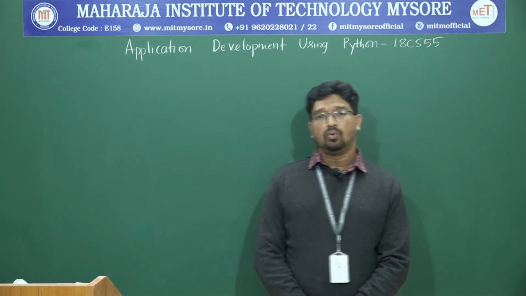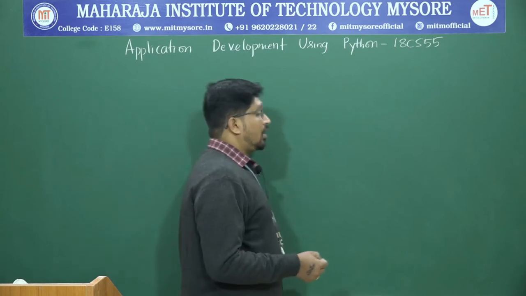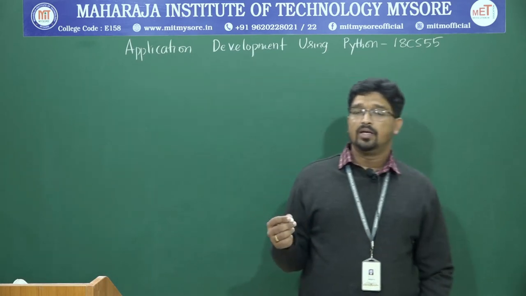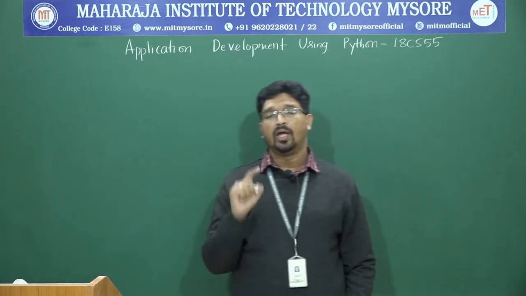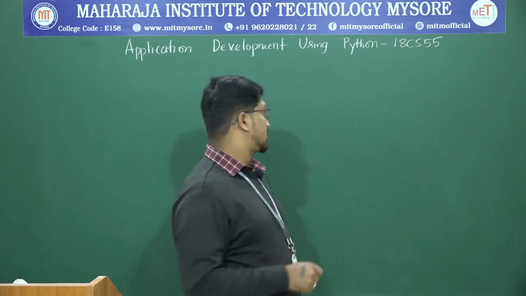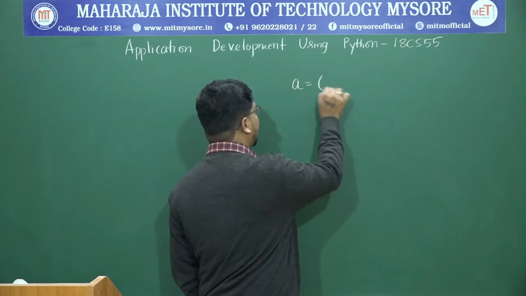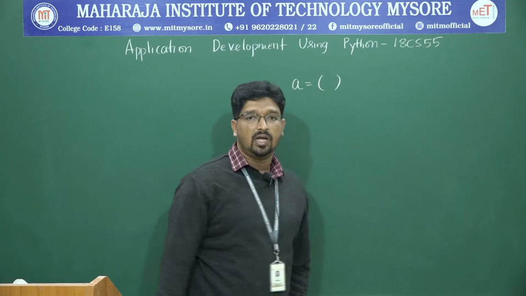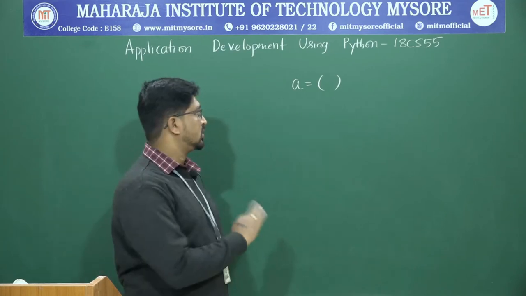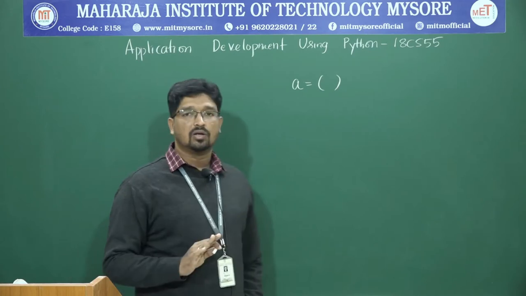Okay, how to declare a tuple? See, a list is identified by square brackets, whereas a tuple is identified by round brackets. Let us say I have a tuple called A. This is a declaration of a tuple.